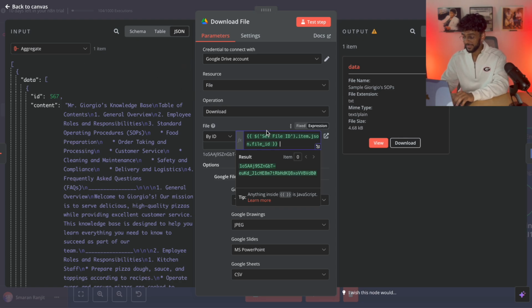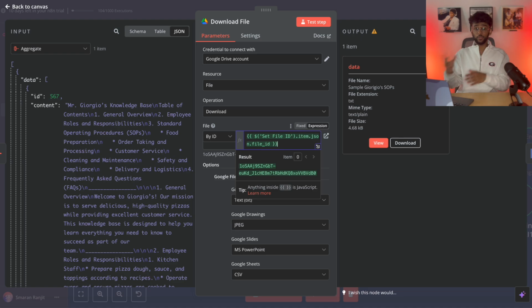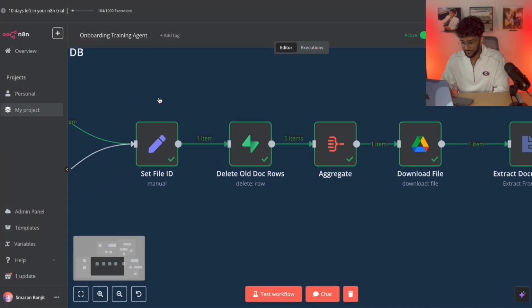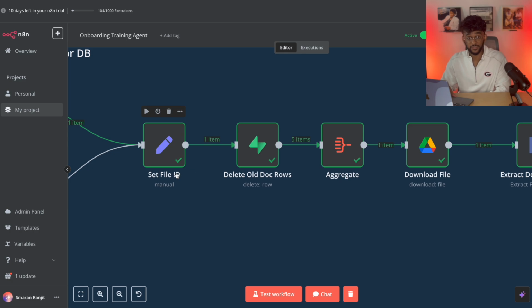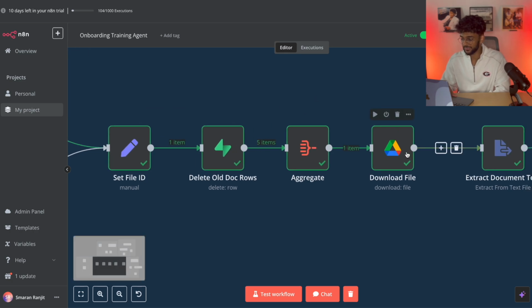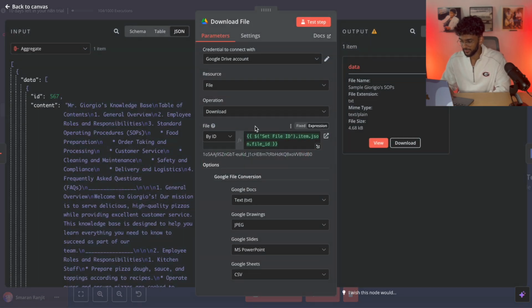What we want is the original file, because we deleted the old file and now we're putting the new file in there, the updated file. So set file ID, which is the name of that node, .item.json.file ID. And just copy this word for word, as long as the name of this is set file ID. The name does matter. It's not just for labeling purposes. And if you copy that word for word, it should work just fine. And it pulls in the original data and downloads it.